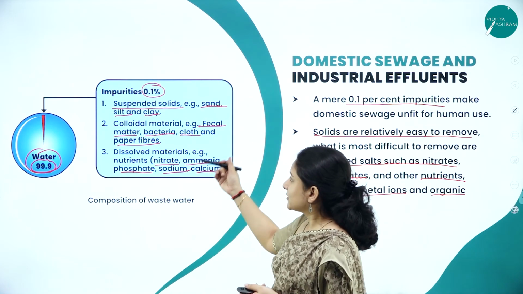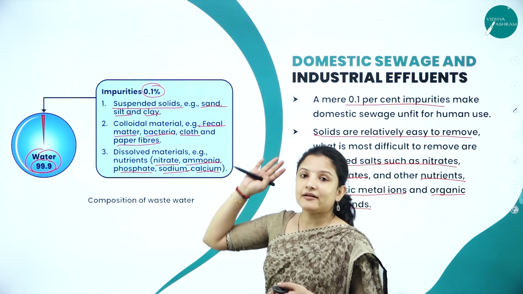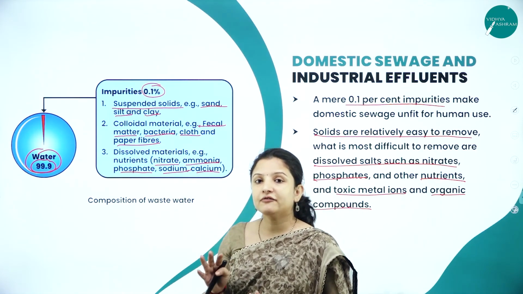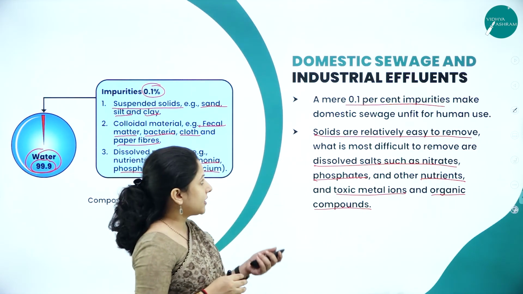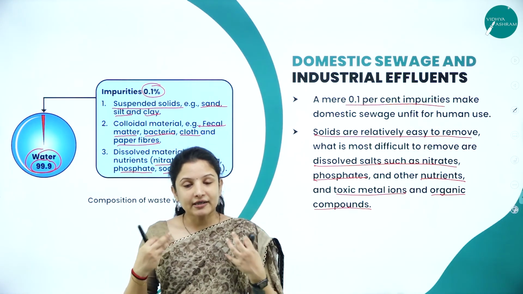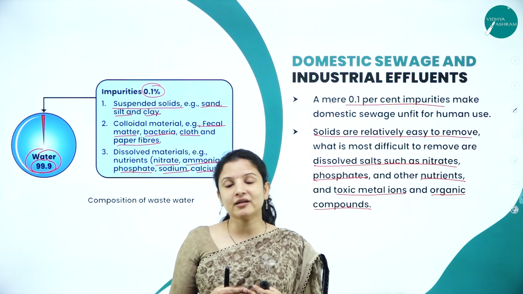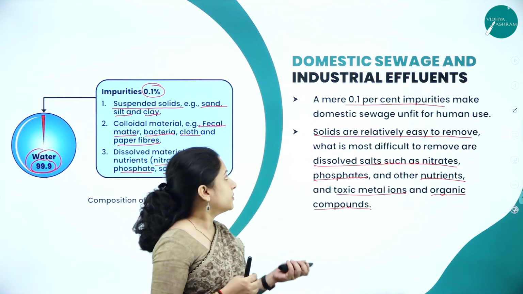So all these, even if 0.1% of these waste get into the water, the entire water body will become unfit for drinking. So that is what they said. So why did they give all this value is so that we'll understand what problem we are causing to nature, so that we can curb that particular problem.